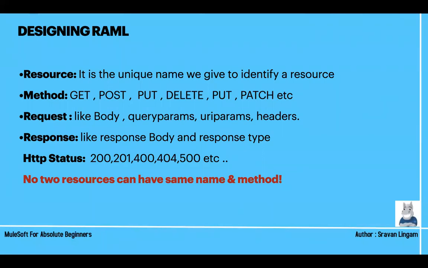This is the important point. No two resources can have the same name and method. The combination, both. Suppose you have a resource named get details with method GET, you cannot have another resource with the same name and the GET method. Because if you have the same name with the same method, how can the API choose which method to run? If you write that, first of all, it will not allow you.